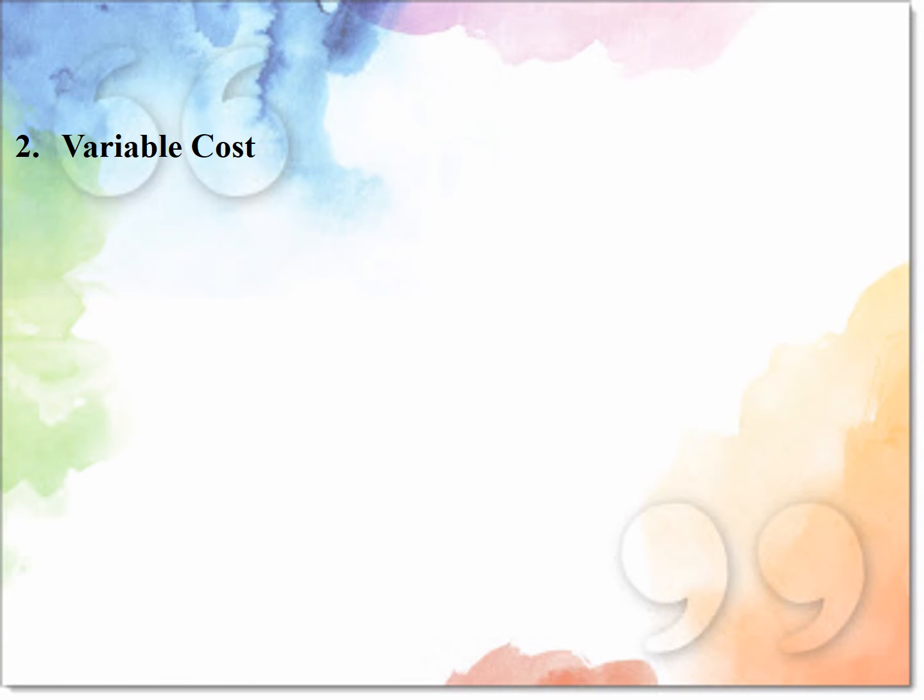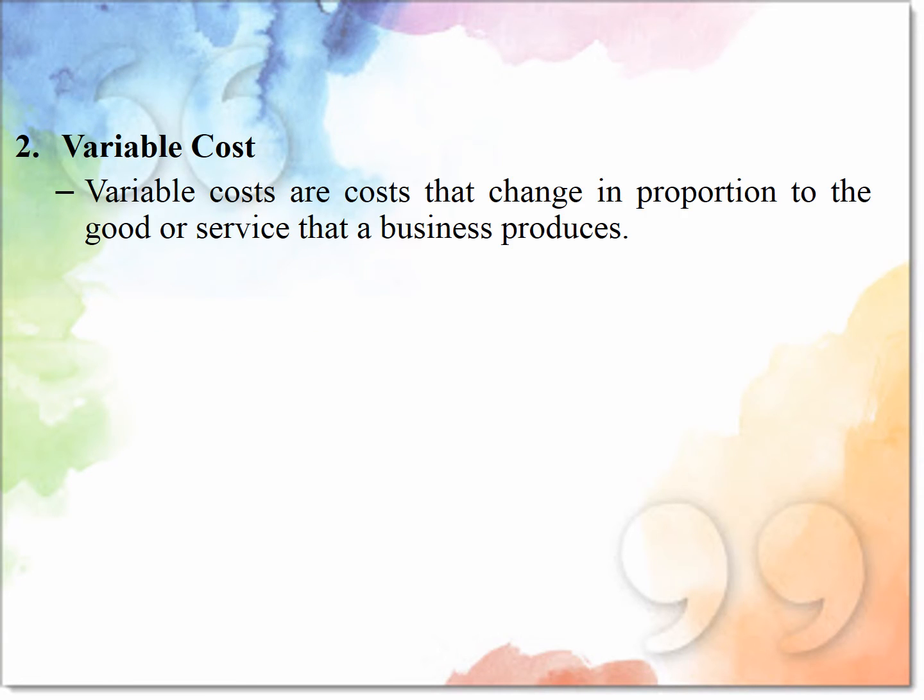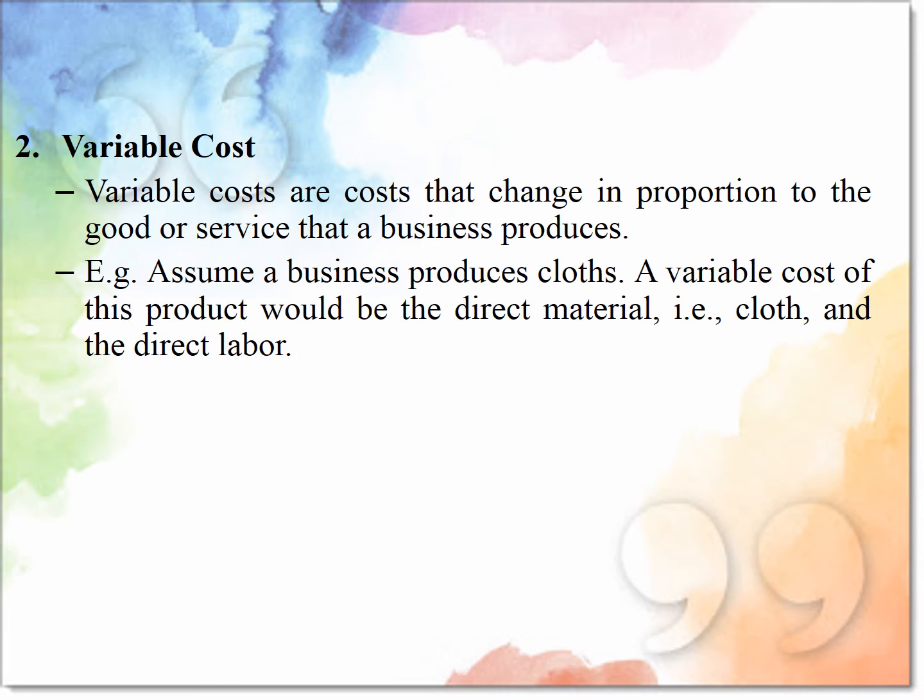Next is variable cost. Variable costs are the costs that change in proportion to the goods or services that a business produces. For example, assume a business produces clothes. The variable costs of these products would be the direct material, for example cloth, and the direct labor.